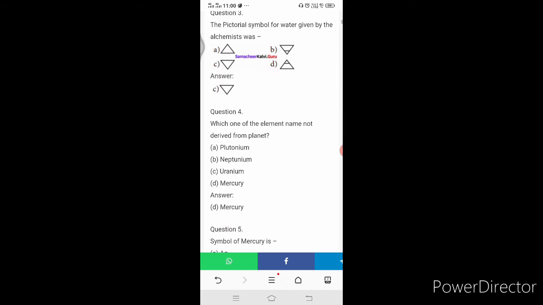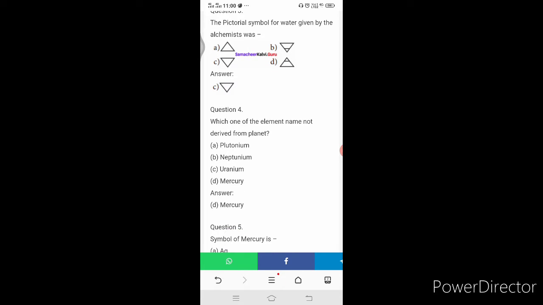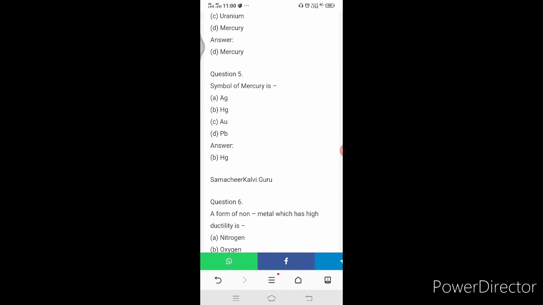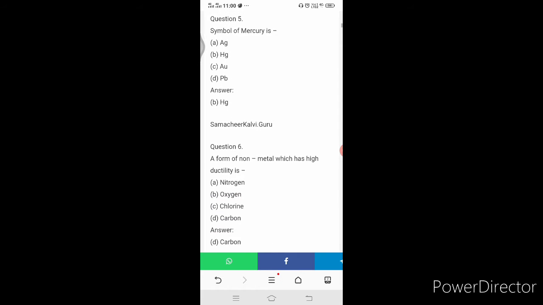Okay, here, which one of the element names is not derived from a planet? The options are plutonium, neptunium, uranium, mercury. So the answer is mercury. Next question: symbol of mercury. Ag, Hg, Au, Pb are given. So the answer is Hg. The symbol of mercury is Hg.